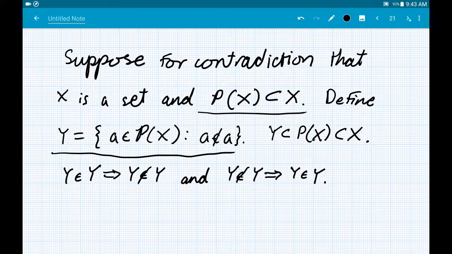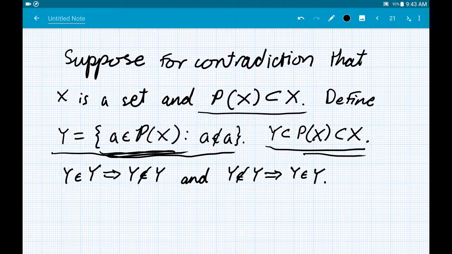Now, just to kind of reinforce the point, Y here is a subset of the power set, right? Because after all, I'm just picking elements out of the power set and forming a set out of them. The power set we assumed was a subset of X. That makes Y a subset of X.